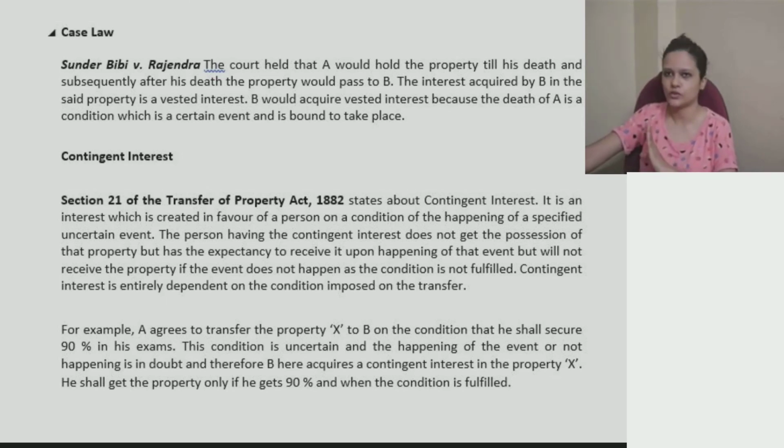So when the person dies, you will be able to enjoy the property, but until then you have vested interest. All right, so it basically depends on a certain event which is bound to happen today or tomorrow.